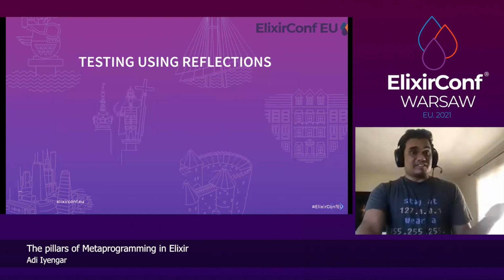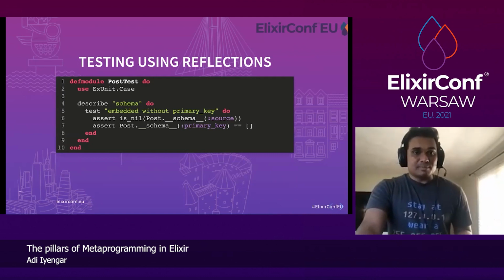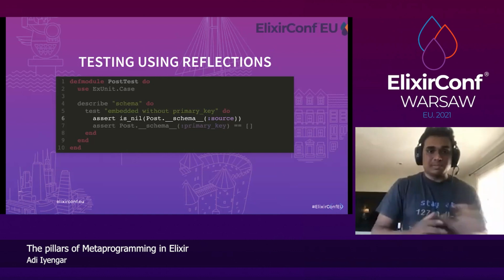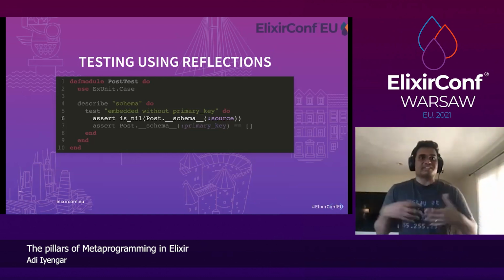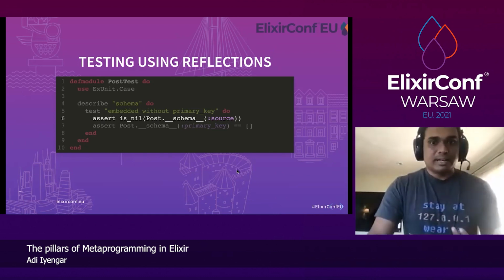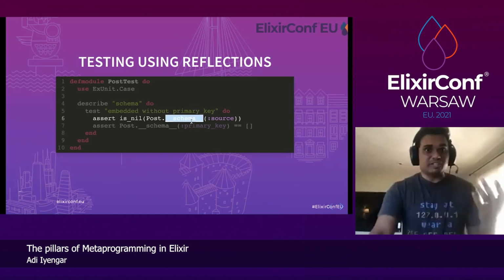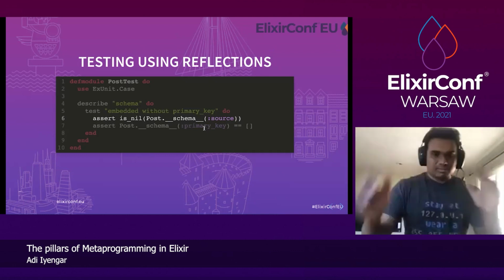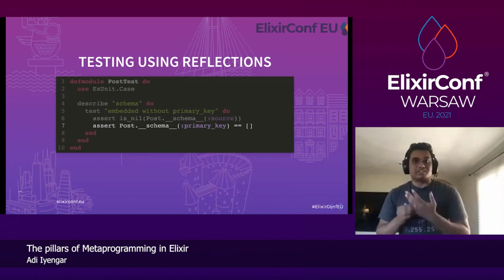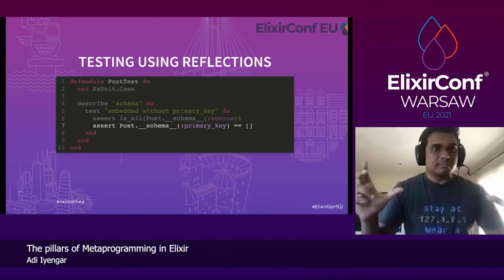We can test it using reflections. In the post test, we can describe schema and say it's an embedded schema without a primary key. And we can say that the source of the schema is nil. That means it doesn't have a table or a source corresponding to it. And that's because of the schema reflections API. And we also know its primary key is nothing because it's an embedded schema.